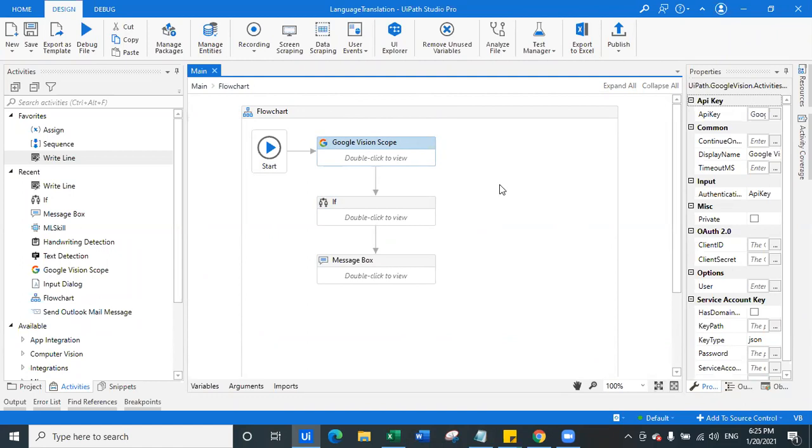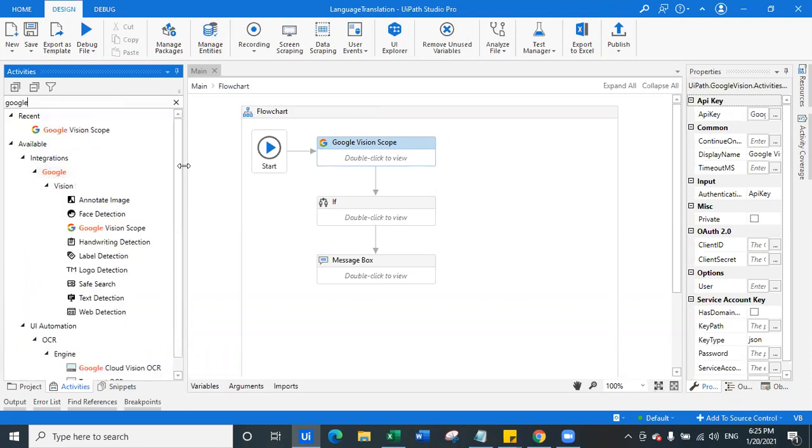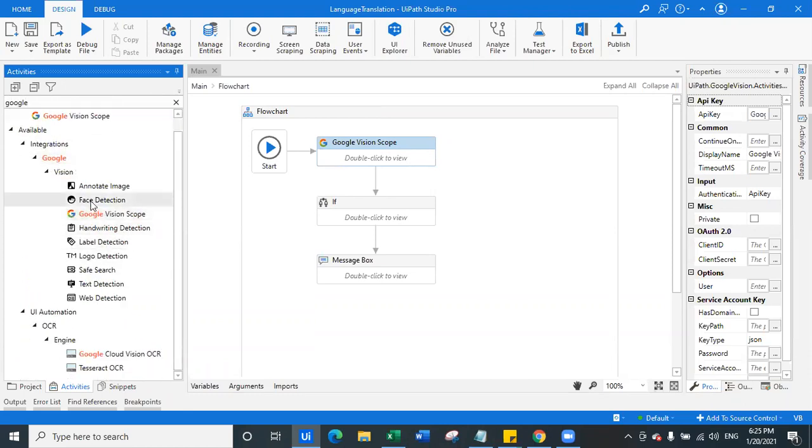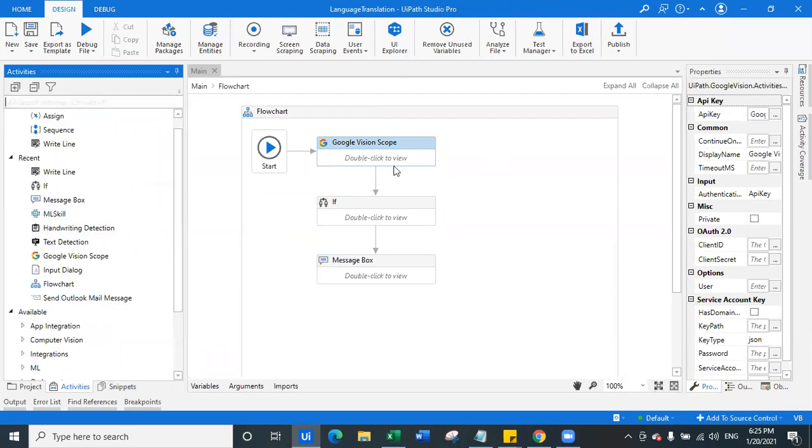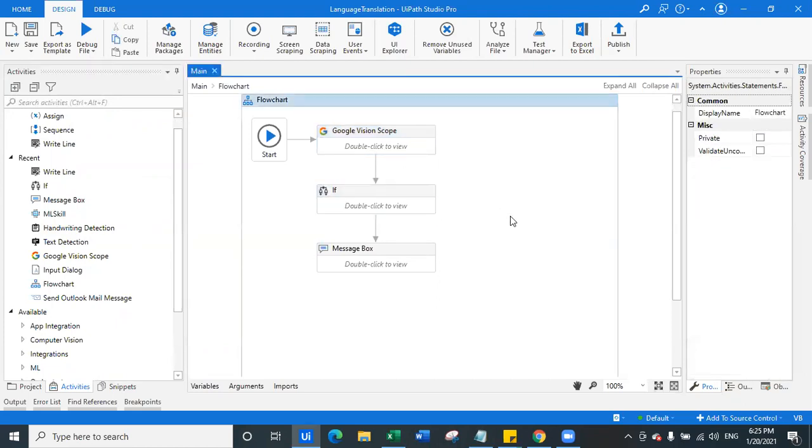Without having to code, I only initialized Google Vision Scope, which is also a package, a very great package. If you just type Google here, Google Vision Scope is a very nice package where you have face detection, annotate image, handwritten detection, label detection, logo detection, safe search, and a lot of information. And also with the language translation, we were able to translate images whose text we didn't even know. So the language barrier is now broken.